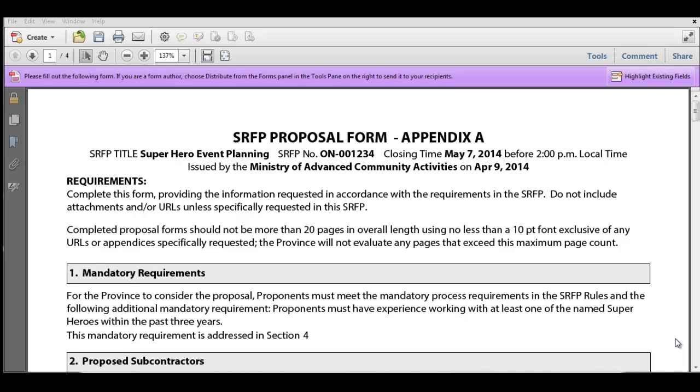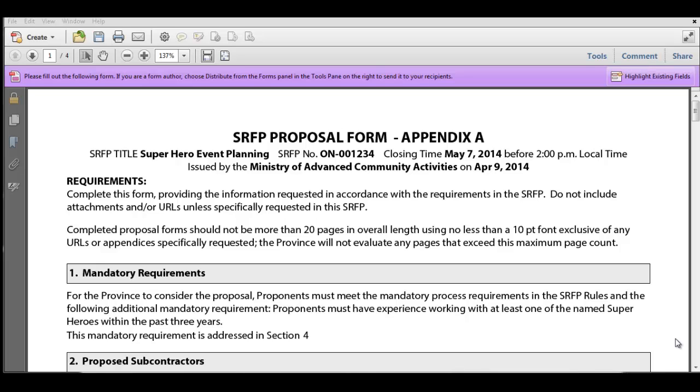So going through Appendix A, then, starting at the top where we've got the SRFP title, this is matching exactly what was in the SRFP that the Appendix A is connected to. So you'll see the title is going to be exactly the same. In our sample, Superhero Event Planning. The SRFP number is the same, closing time is the same, and which ministry issued it and when. All the same, exactly as what you saw in the SRFP.